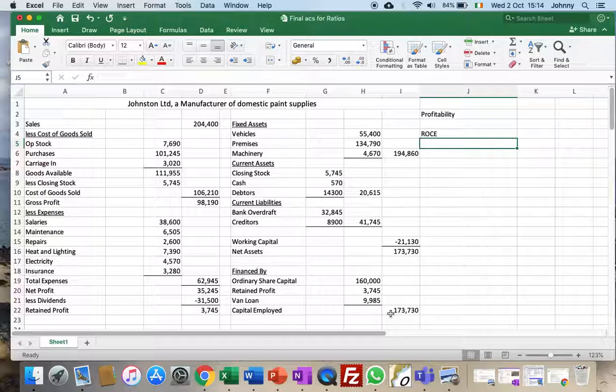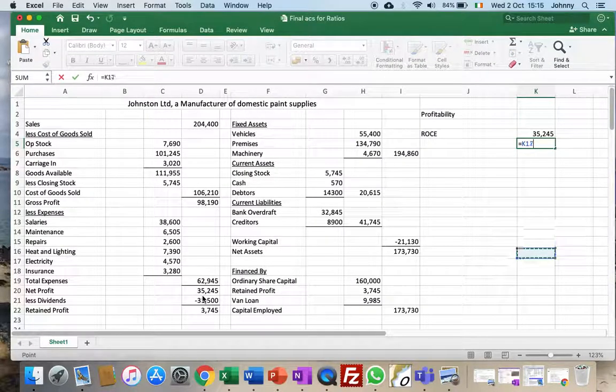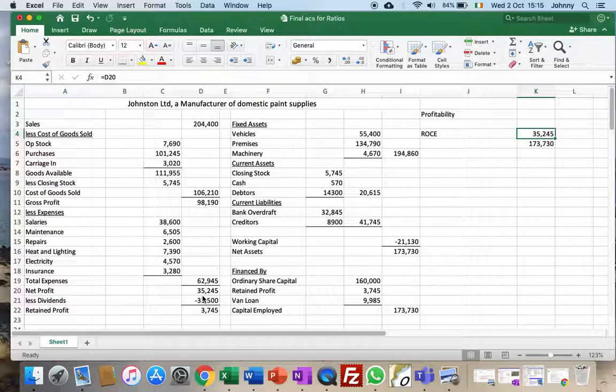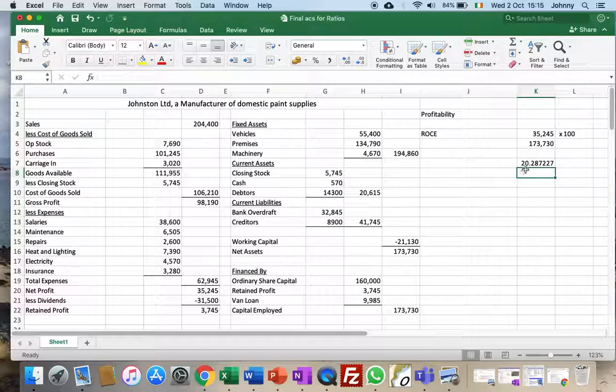So in this case, capital employed is 173,730, and our net profit is 35,245. So there's our profit, and we're going to divide that number by the total of capital employed, and we're going to turn that into a percentage. So times 100 over 1. So I get an answer of that. Let's see, divided by that, and times 100. And that answer is a percentage. Okay, so I'm just going to put a percentage sign there beside it.